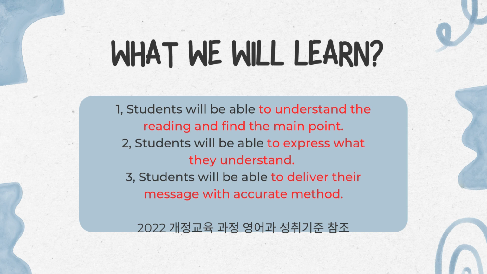So if I read this black part, "students will be able," then you students please read the red part. Okay, red part. Okay, start. Students will be able to understand the reading and find the main point. Students will be able to express what they understand. Students will be able to deliver their message with an accurate method.